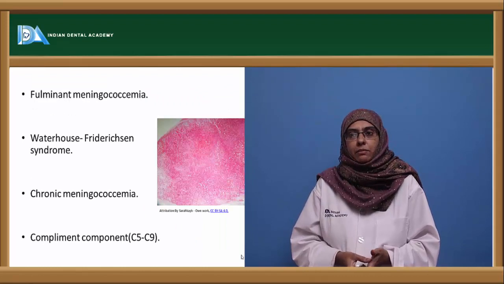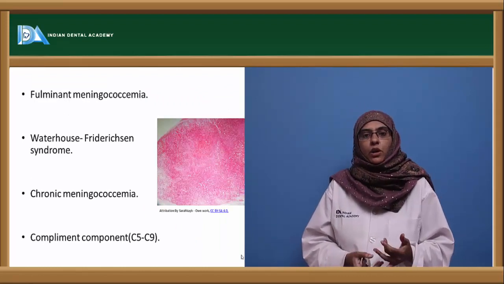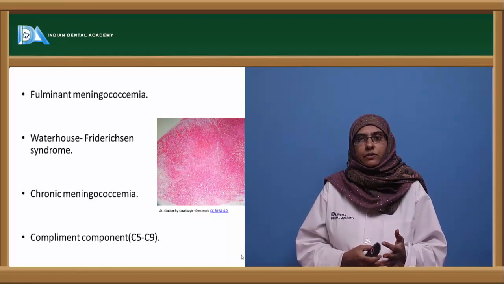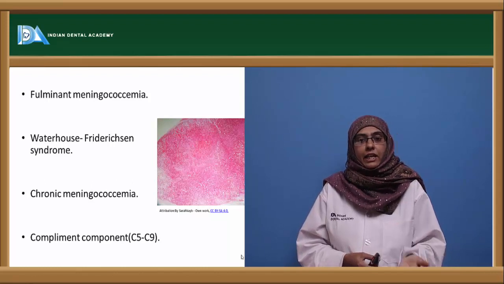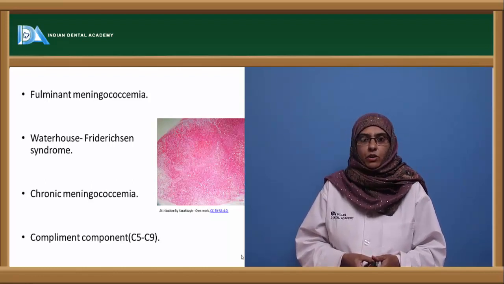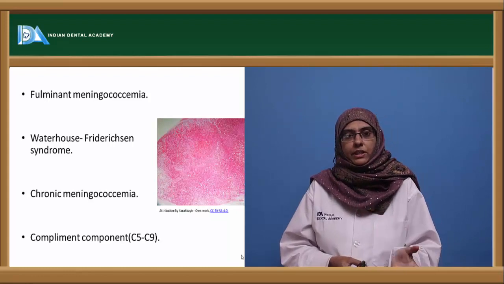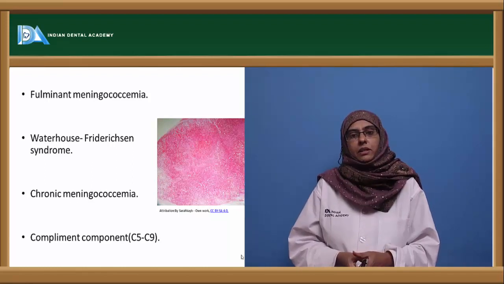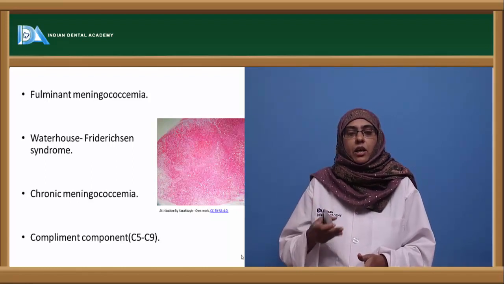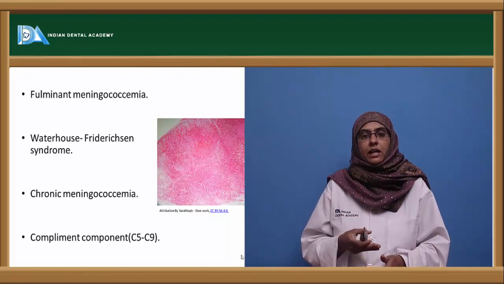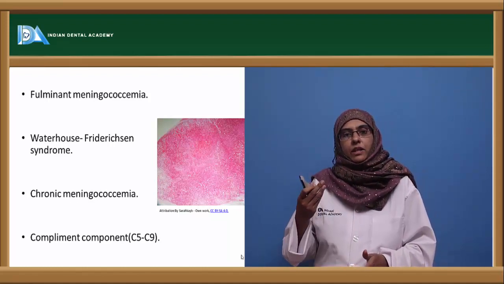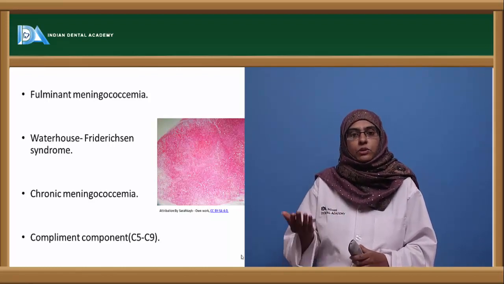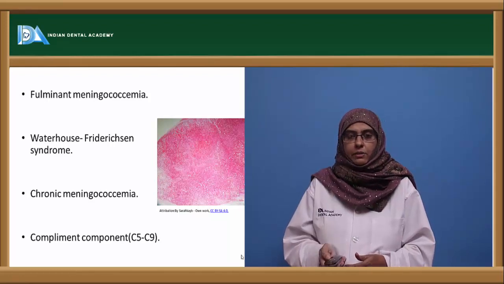Next, it can lead to fulminating meningococcemia, which leads to shock, intravascular coagulation, and multi-system disorder, which is called Waterhouse-Friderichsen syndrome. And very rarely it can lead to chronic meningococcemia, whose pathogenesis is because of the deficiency in the terminal complement proteins, that is from C5 to C9. The complement system, as we know, is an active system that helps in elimination of the organism. So if the person is deficient in this complement protein, he is more prone to infection from the meningococcus.